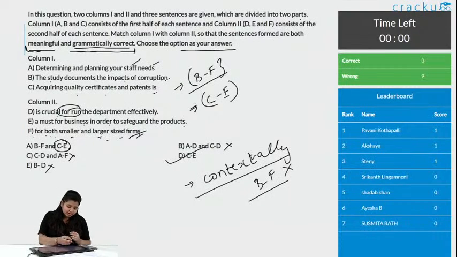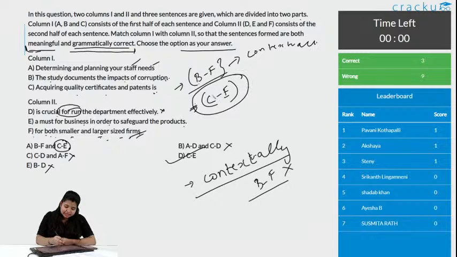A is crucial to run or for running. So, this is grammatically wrong. So, others will be eliminated. The confusion part BF, it is contextually not correct. So, the only remaining is C and option D is the correct answer. Let us go to the next question.